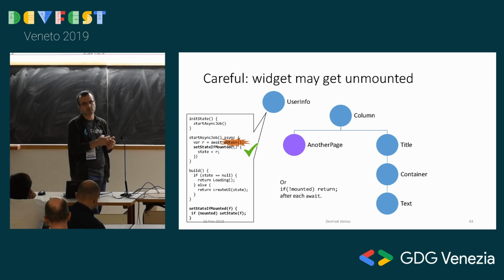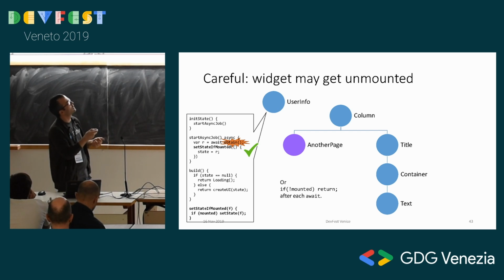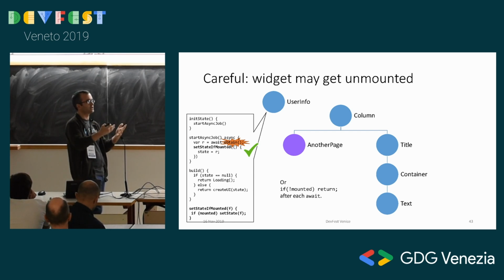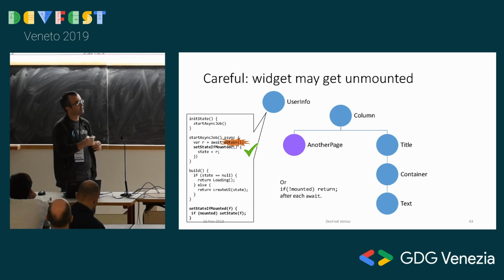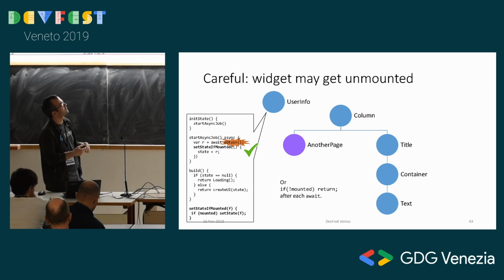But sometimes this may be bad because if the UI element is gone, maybe it's gone for good. Maybe you shouldn't be doing anything else. So you can also do if not mounted return after every await, right? I just awaited for something. I'm in the future now. Maybe I'm not mounted. If that's the case, let me destroy what I have started, right? So this pattern is quite useful, and I didn't see it in many places. So as we build apps, we are finding these things out.